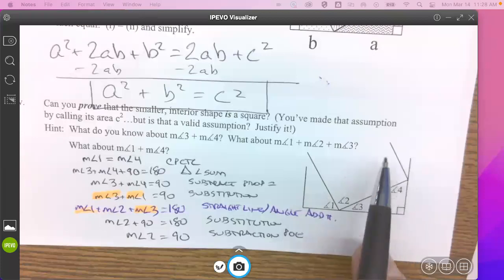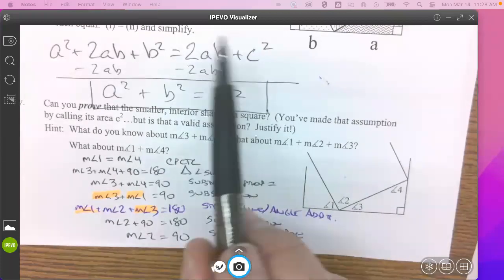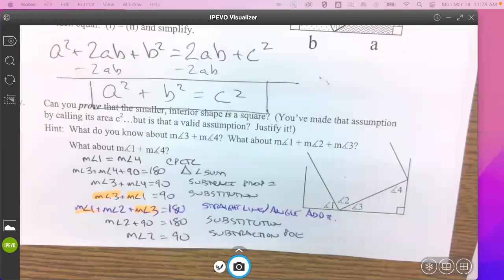So this central shape is not just a rhombus. This central shape is a square. And thus we can use this area measurement thing.